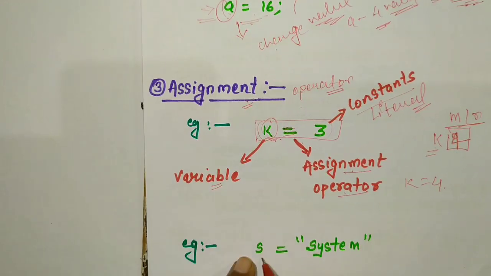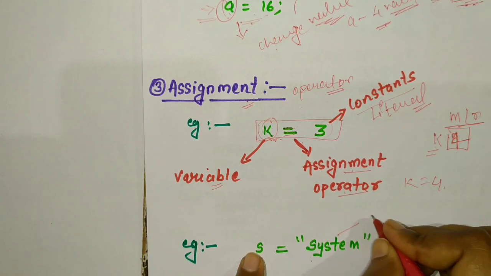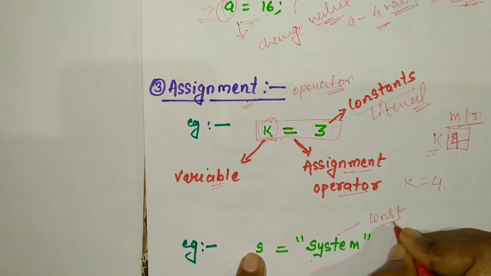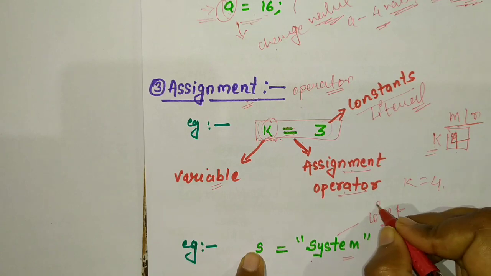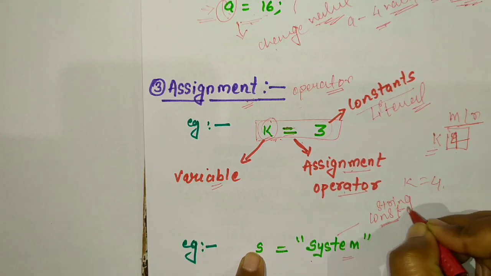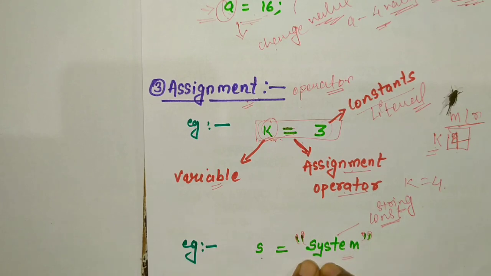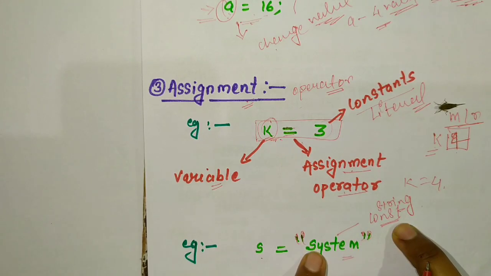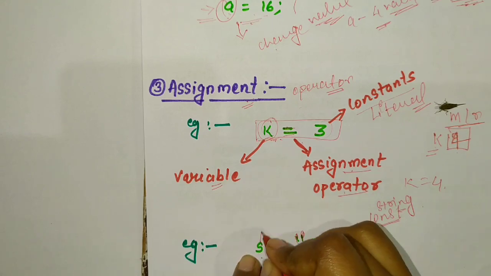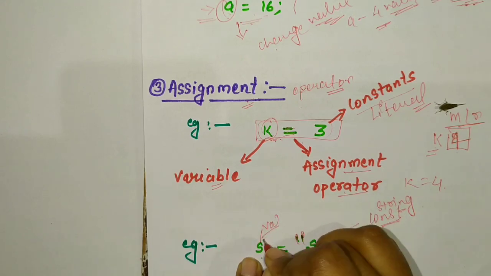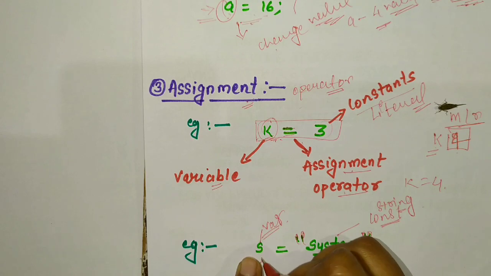Let's take another example. Here s is equal to "System". Here "System" is a constant. Which type of constant? This is a string constant, because it is in double quotes. So this is a string constant, and s is a variable because it can change a value.